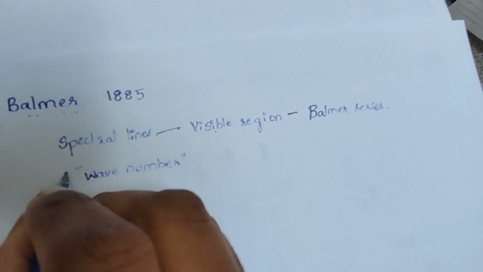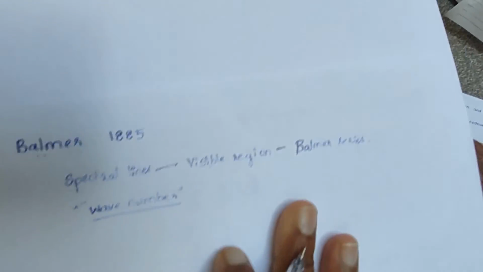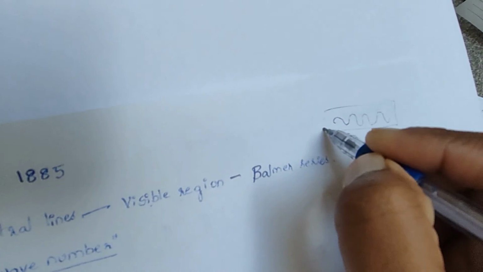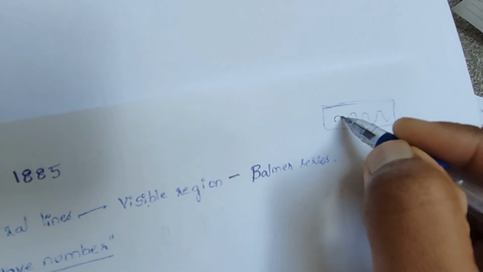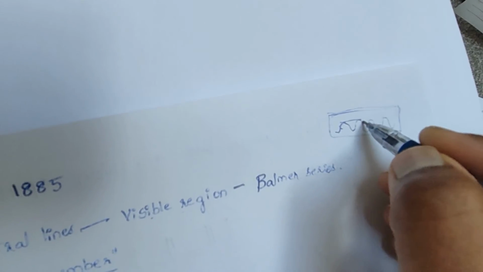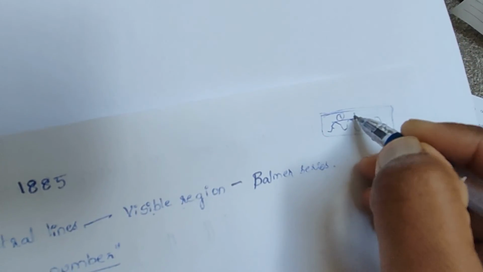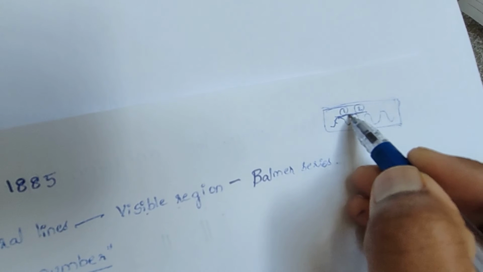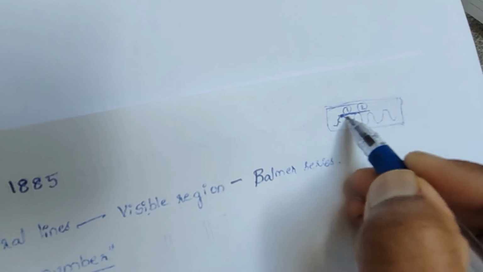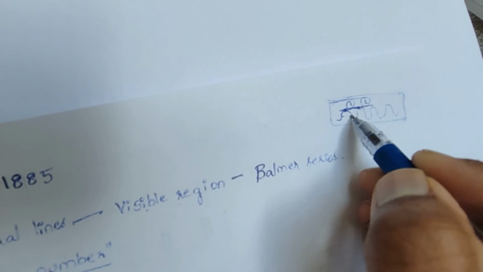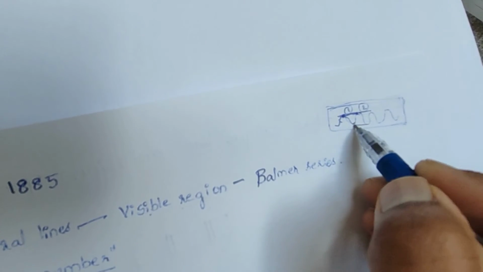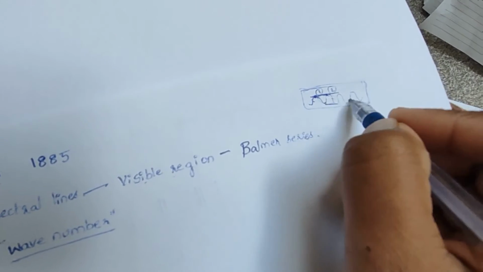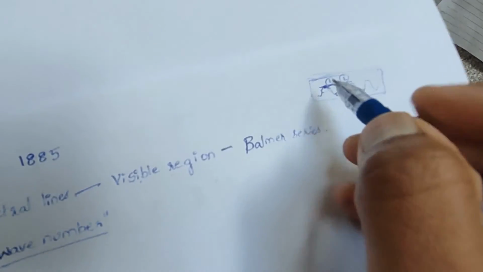as we discussed earlier, the number of wavelengths present in unit length is known as wave number. See here, if we consider this as unit length, number of wavelengths means the distance between two successive crests or two successive troughs is known as one wavelength. So the number of wavelengths in unit length is known as wave number.